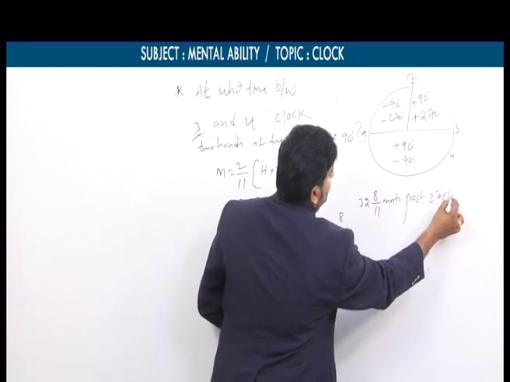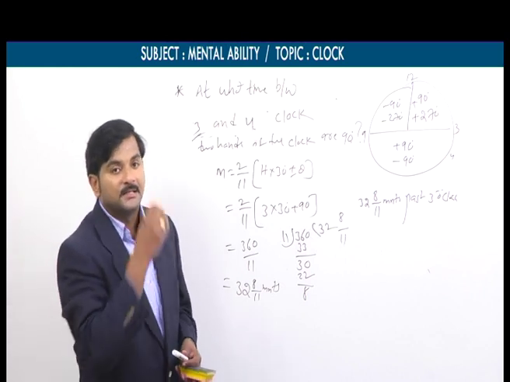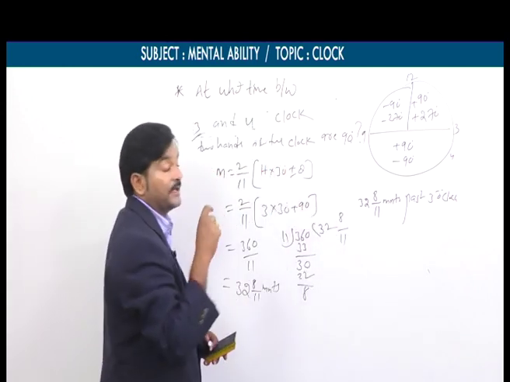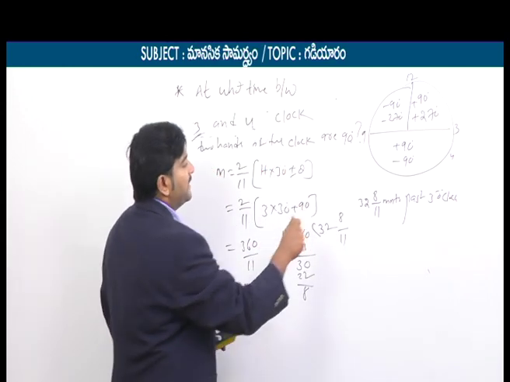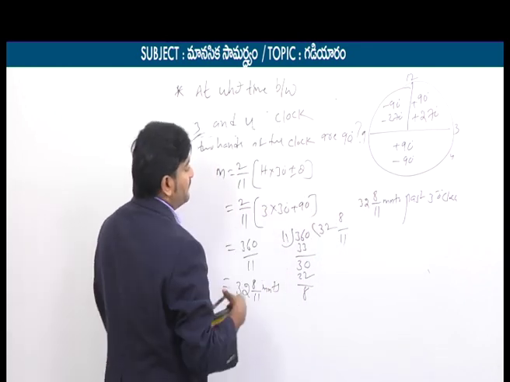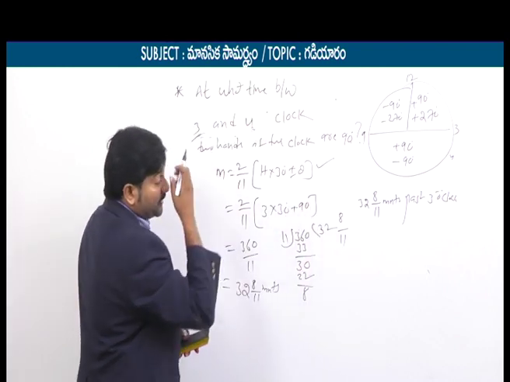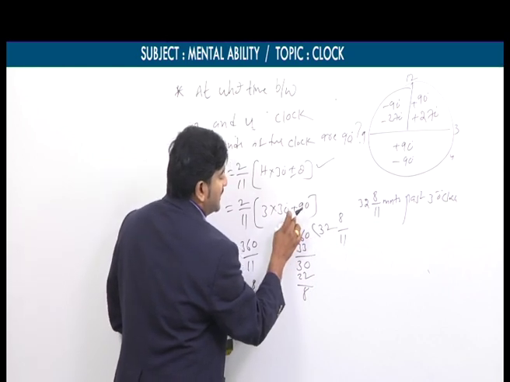So at this time exactly the angle between the two hands is 90 degrees. This is only case 1 because I am taking theta equals 90 only. Again we need to take theta equals minus 90. If I take theta equal to minus 90, observe interestingly, this formula is the same. Instead of plus 90, I need to take minus 90 now.